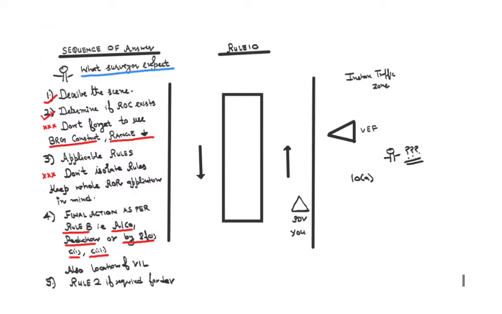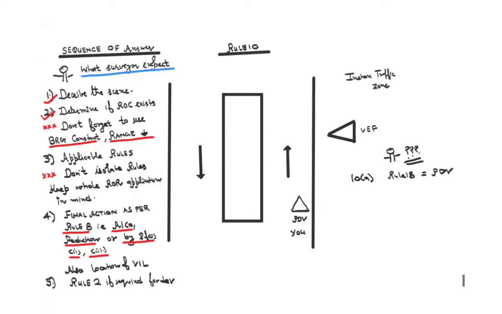10A says I am not relieved of my duty under any other rule. It takes me to rule number 18, isn't it? And rule number 18 says that I am responsible. That is what it says. So if I get the answer, I get the answer as power driven vessel.